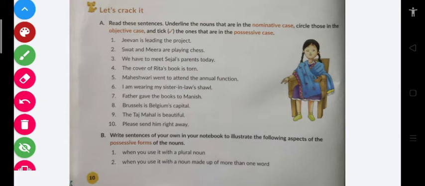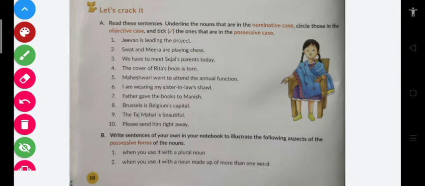Let's first pick out those which have possession. Possession means there has to be an apostrophe. Here there is an apostrophe in Sejal's, in sister-in-law's, and in Rita's book. See, Sejal's has an apostrophe, Rita's has an apostrophe, sister-in-law's has an apostrophe, Belgium's has an apostrophe. So you've got sentence 3, sentence 4, sentence 6, and sentence 8. These have the possessive case.